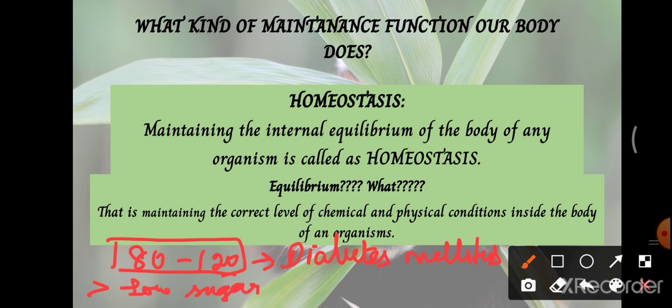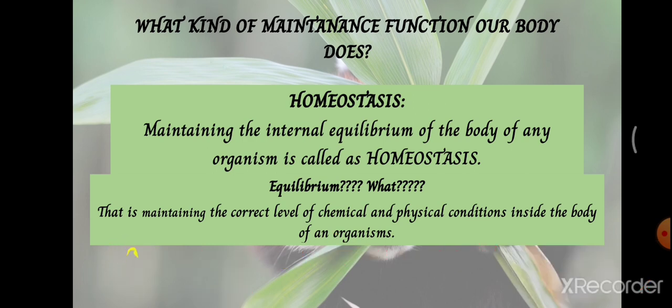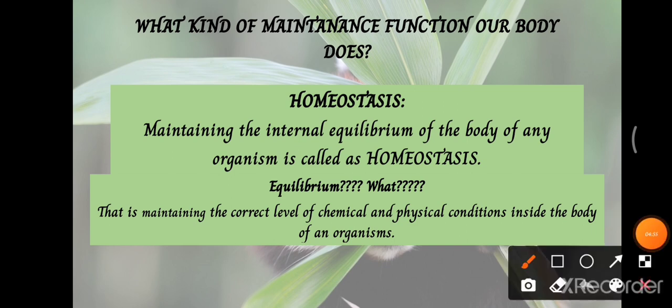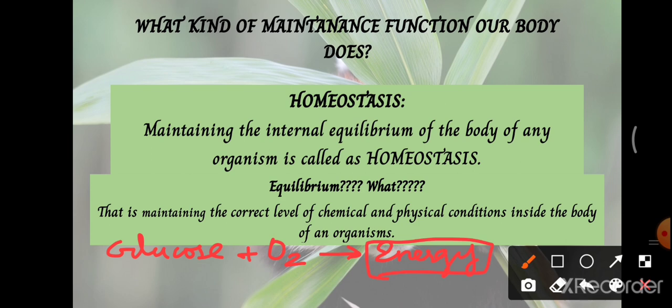So our energy needs will not be met properly, because this glucose is the substrate which will be acted upon or broken down by oxygen molecules, that is oxidation of glucose, and it will release the energy, right? So this energy is required to meet all the energy needs of each and every cell. This function takes place in each and every cell.